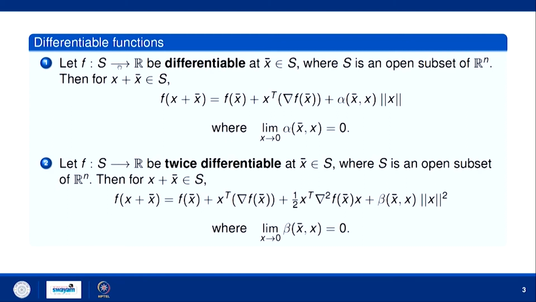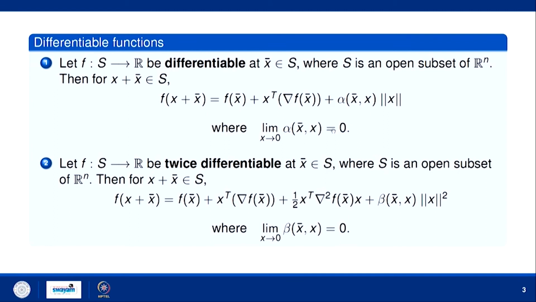So, if a function is differentiable at x bar belongs to S, where S is an open subset of R n, then for any x plus x bar belongs to S, we have by Taylor's theorem that f of x plus x bar is equal to f of x bar plus x transpose gradient of f x bar plus alpha, a function of x bar and x, times norm of x, where this tends to 0 as x tends to 0.